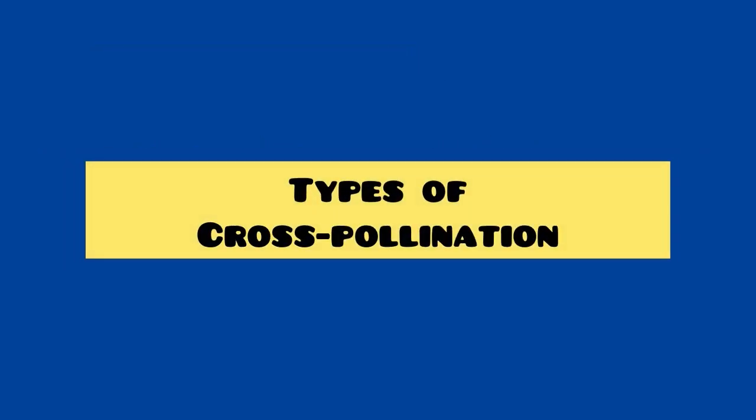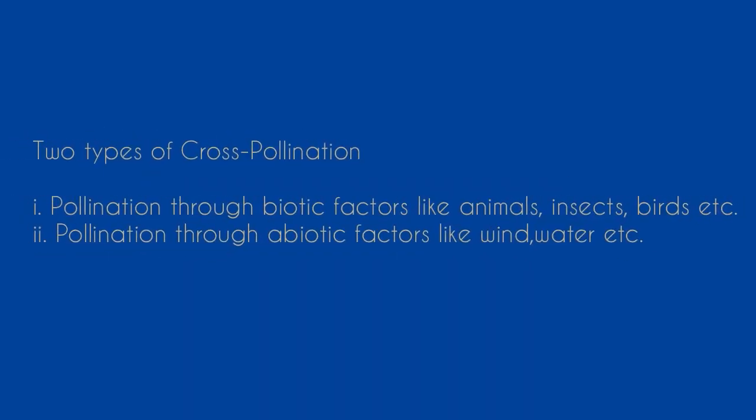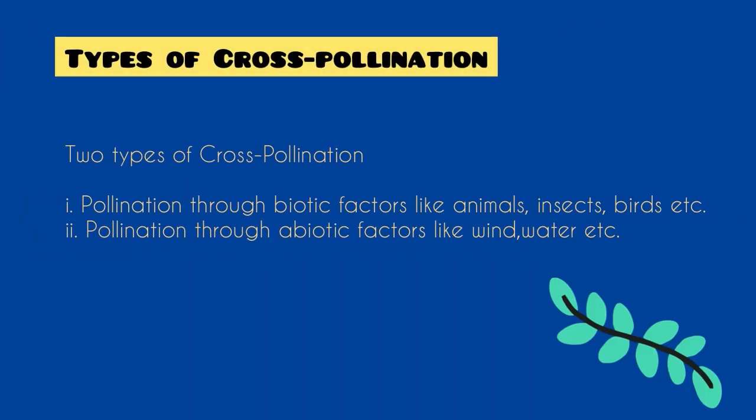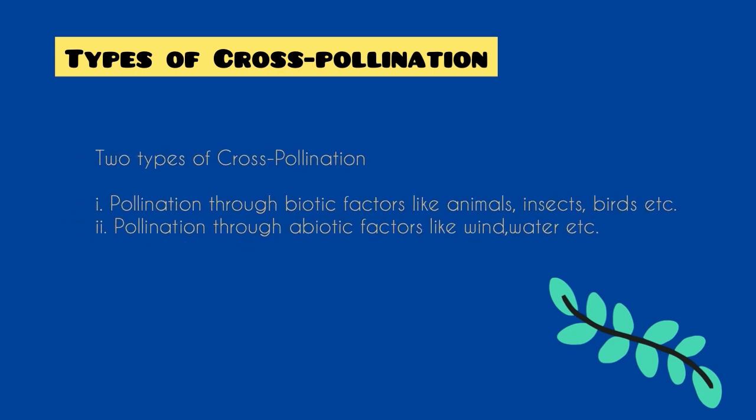Types of cross-pollination. There are two types of cross-pollination. First, pollination through biotic factors like animals, insects, and birds, and second, pollination through abiotic factors like wind and water.